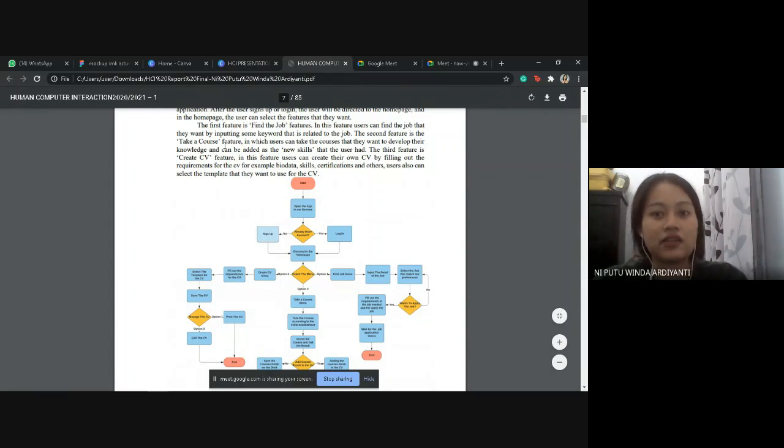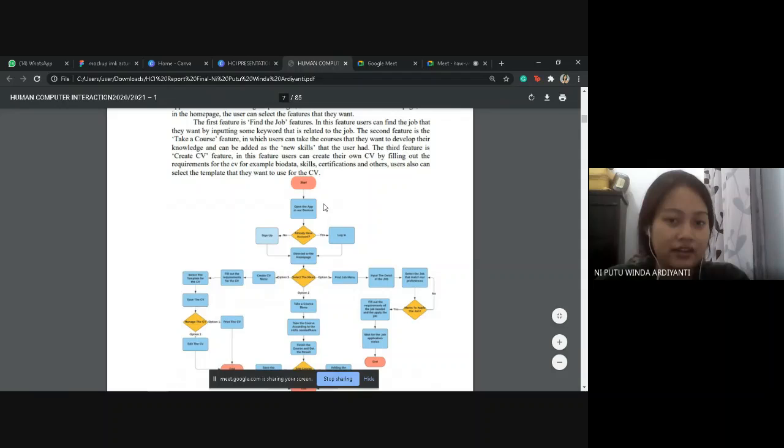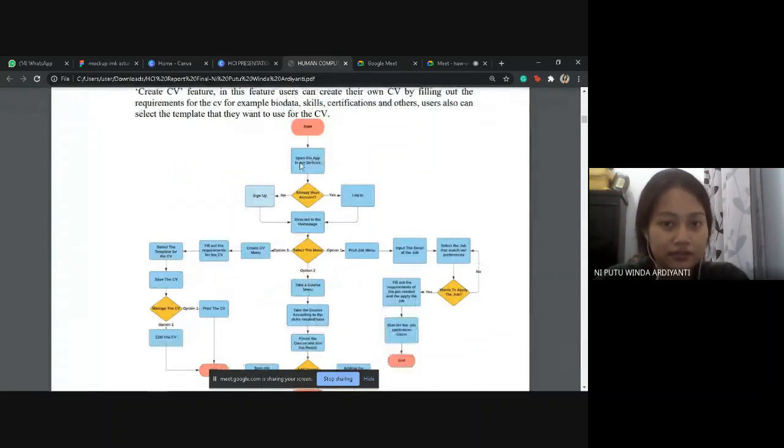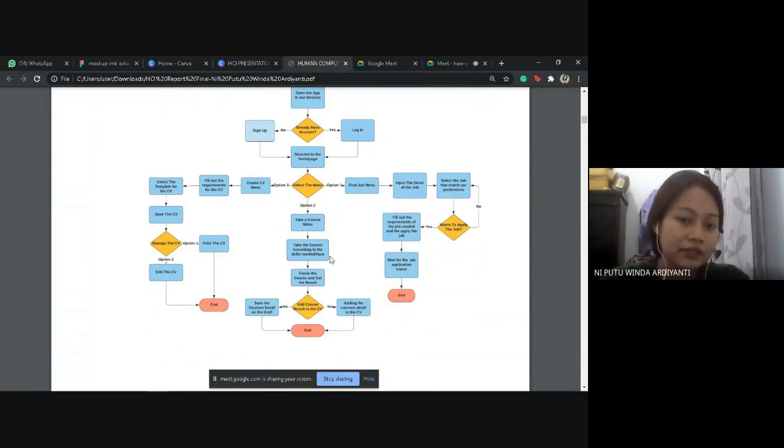The second is the take course feature, in which users can take a course to develop their knowledge, and it can be added as a new skill. These are our business flowchart: first we open the app, then sign up or log in, get directed to the homepage, select the available menu, and then finish.